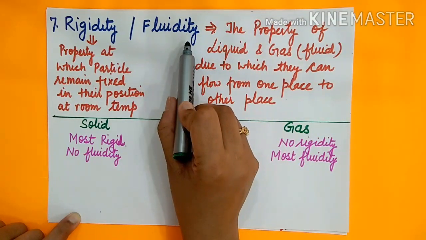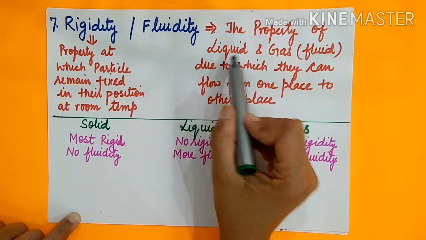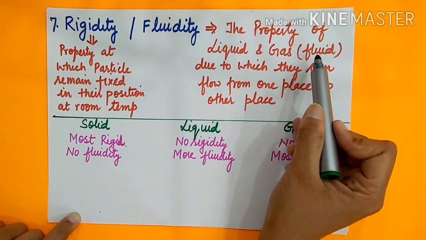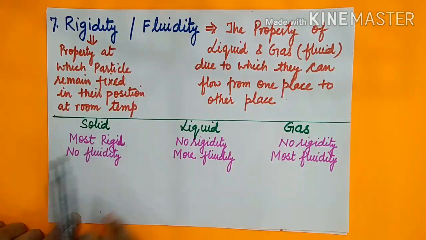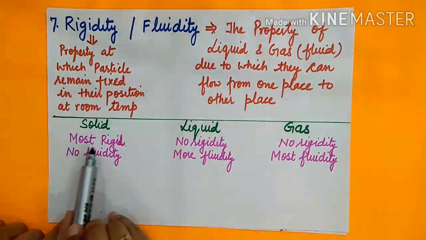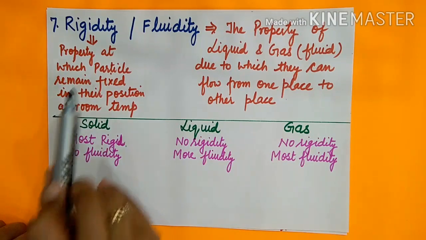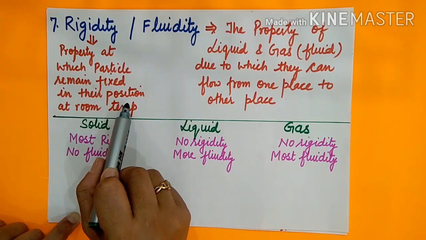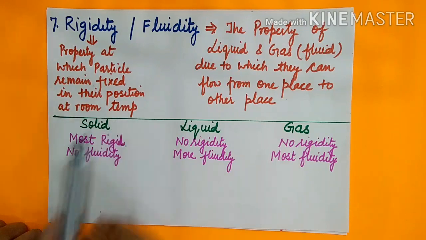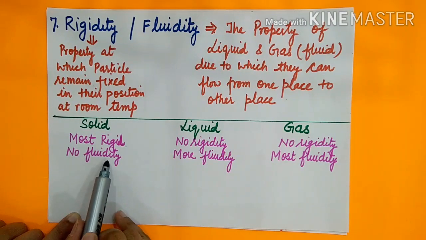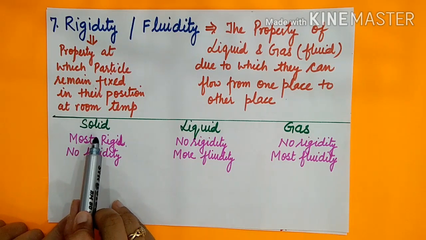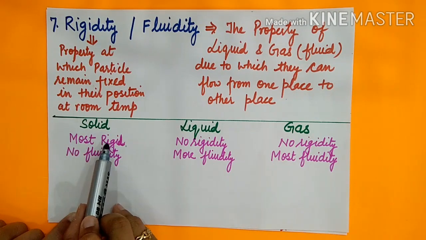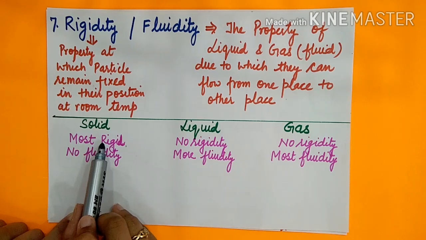So that's why we commonly call liquid and gas fluids. Clear? So on the basis of rigidity and fluidity, we can differentiate that solids are most rigid because they remain fixed in their position at room temperature. There is no fluidity, meaning solid particles cannot be moved from one place to another place because they have a very closed packed structure.